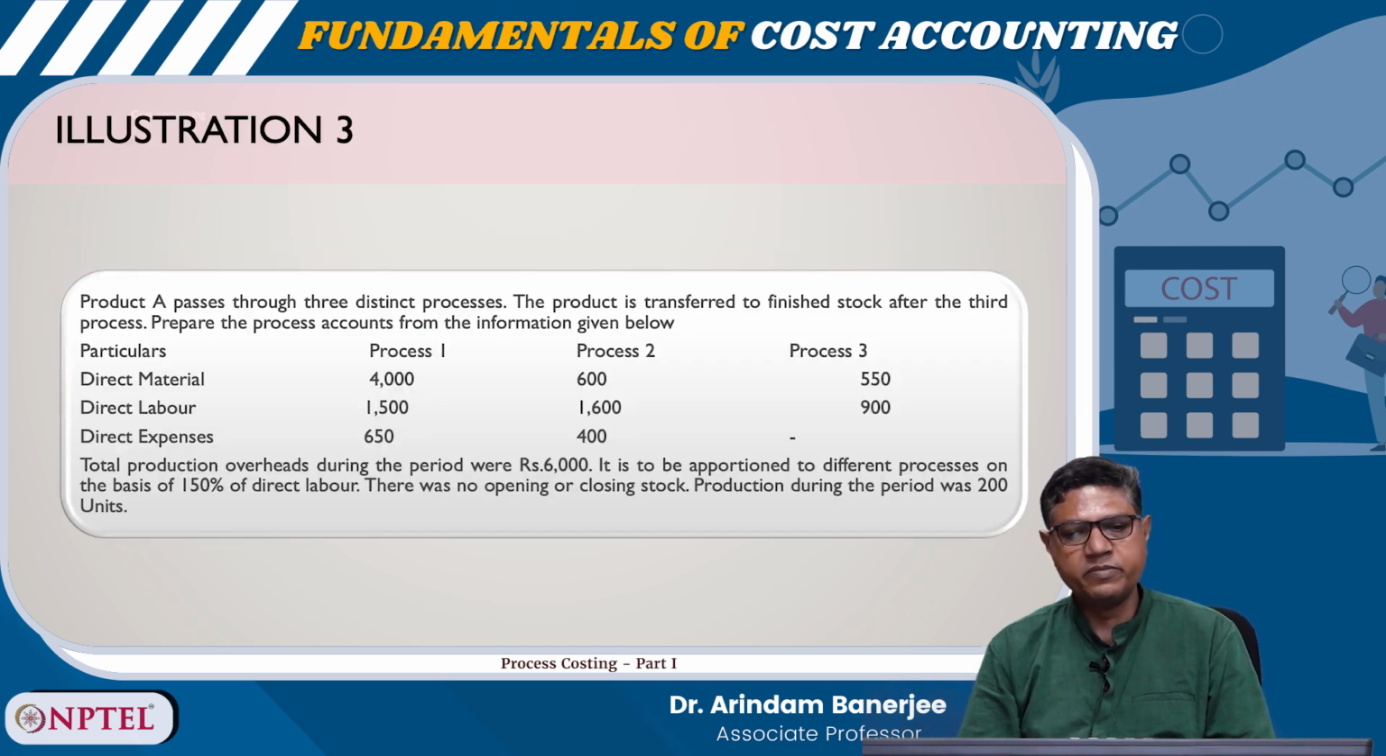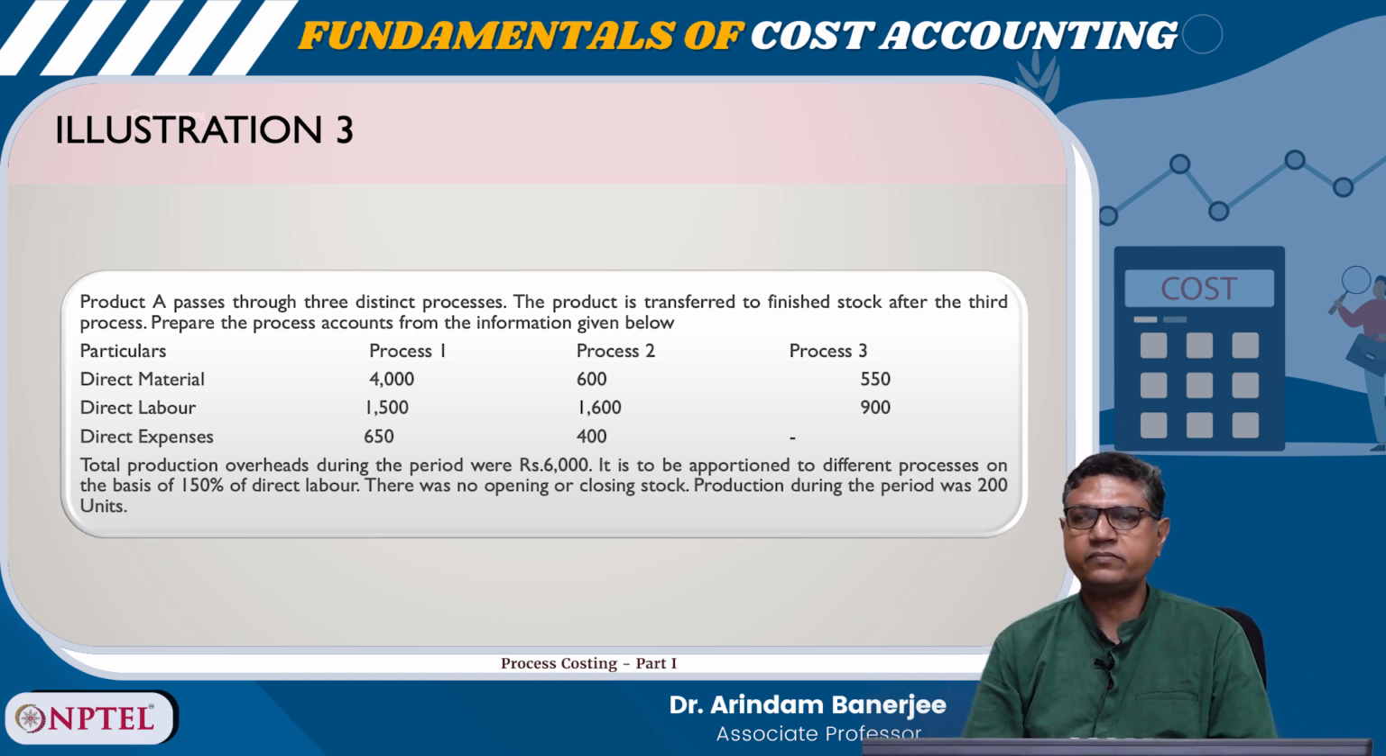So, process 1 direct material is 4,000, process 2 is 600, process 3 is 550. Direct labor for process 1 is 1500, process 2 is 1600 and process 3 is 900. Direct expenses 650 for process 1, for process 2 it is 400. The total production overheads during the period was 6,000. It is to be apportioned to different processes on the basis of 150% of the direct labor. There is no opening or closing stock. Production during the period was 200 units.